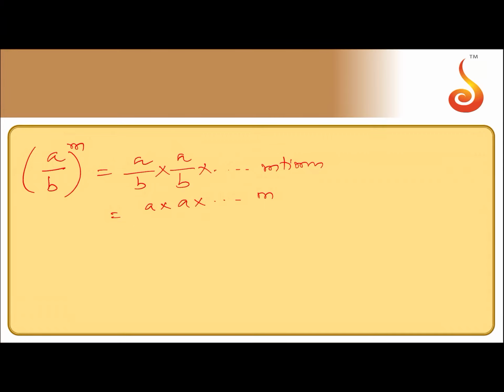At the same time, if I have (a/b) to the power of m, then this can be written as a/b × a/b and so on, m times, and that is equal to a × a and so on, m times, divided by b × b and so on, m times, and that is equal to a to the power of m divided by b^m.